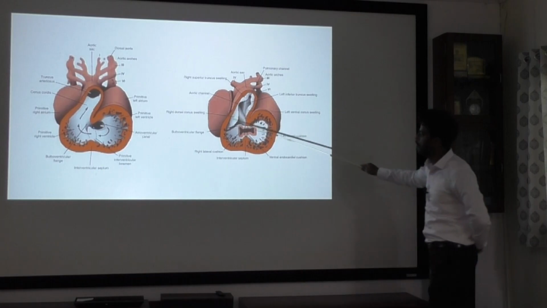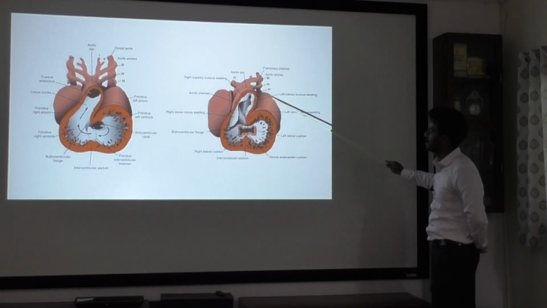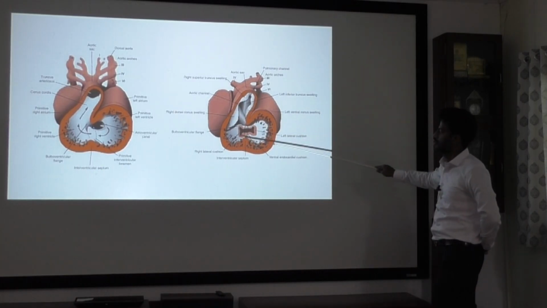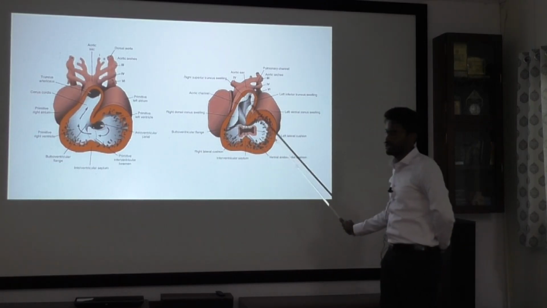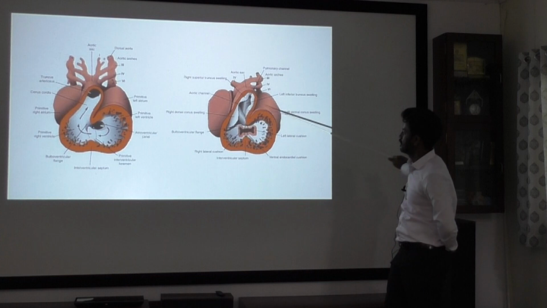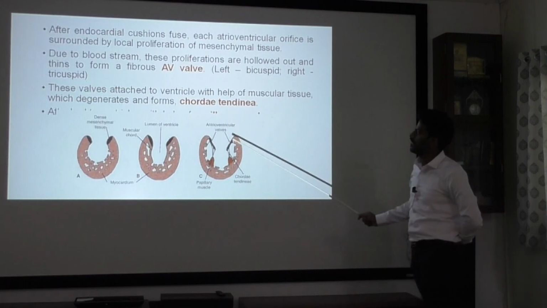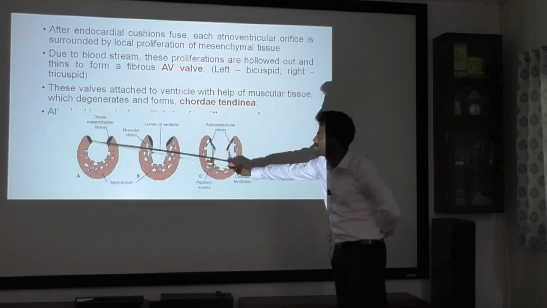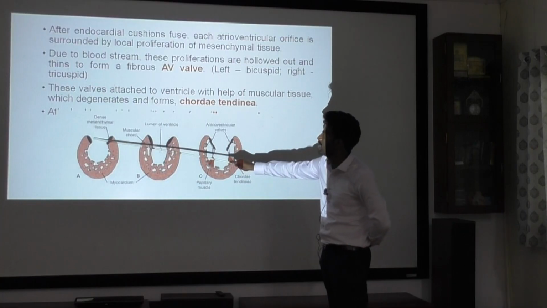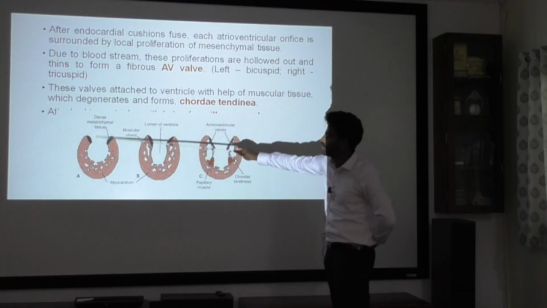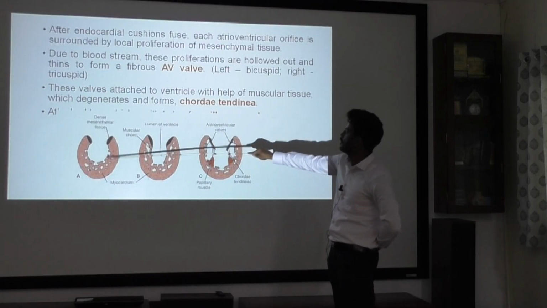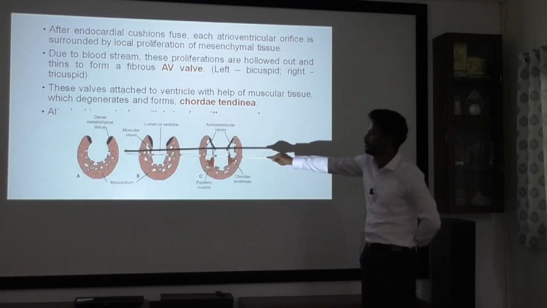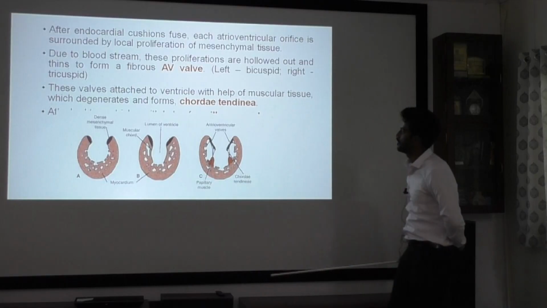At this stage there will be entry from the right atrium to the right ventricle, and left atrium to left ventricle. So, this is how the interventricular foramen will connect from right to right and left to left. After the endocardial cushions there will be some thickening of dense mesenchymal tissue at the end. Because of bloodstream from the atrium to the ventricle, this mesenchymal tissue will grow into, or hollow out into, the ventricle to form AV valves, atrioventricular valves.